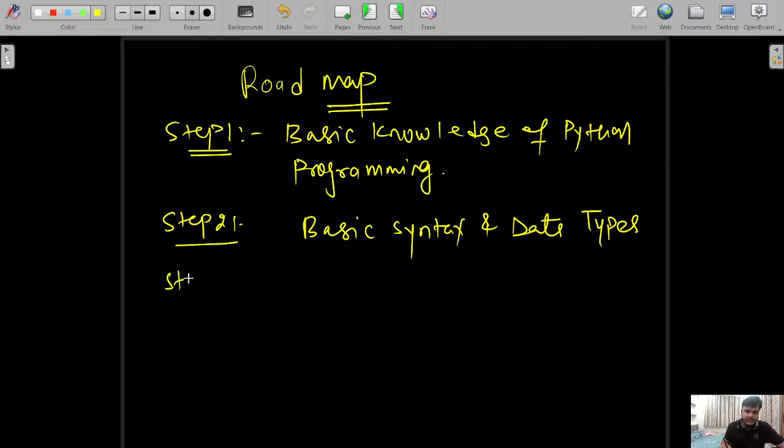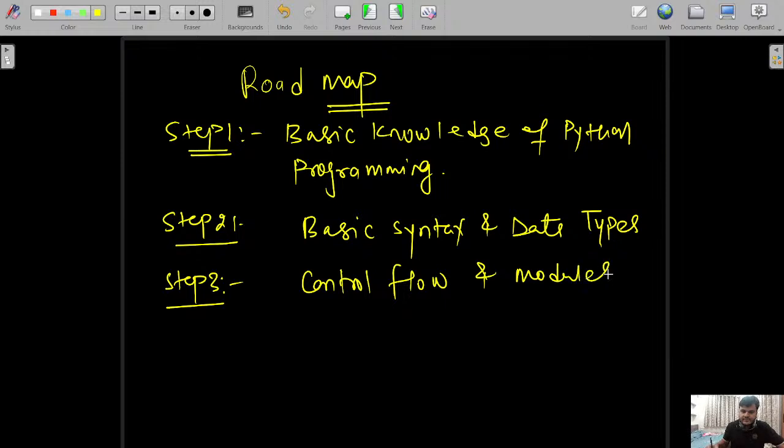Step 3, after getting command over the data types, we will start the control flow and important knowledge on modules, because Python is completely based on modules. Step number 4, functions, which is a key part of any programming language. Here, from functions, definitely a 1 mark question you can see from this particular topic.